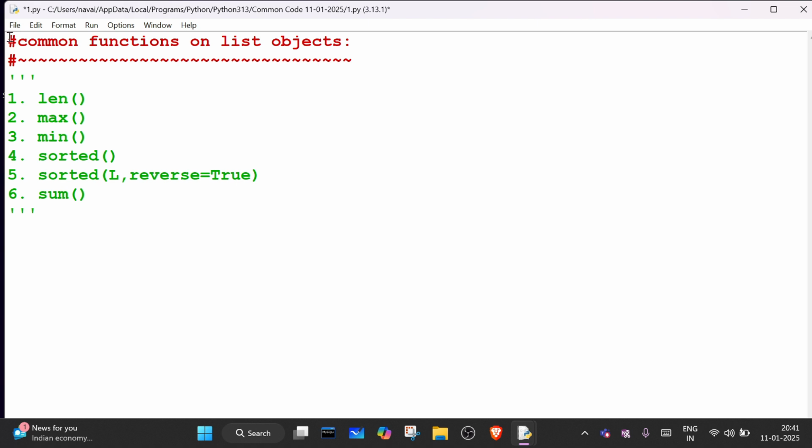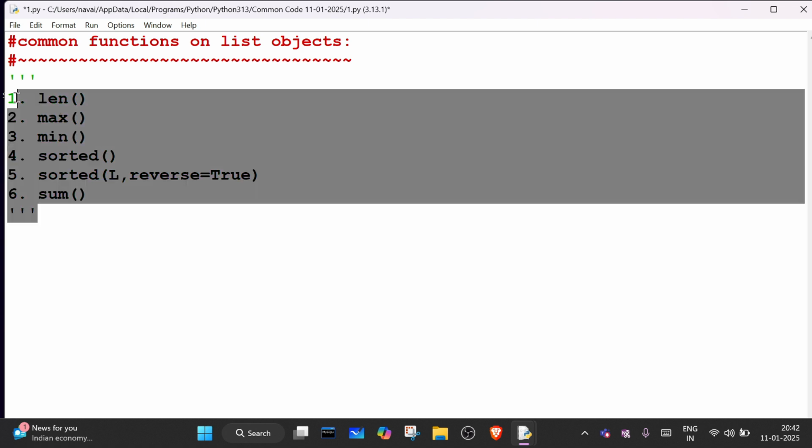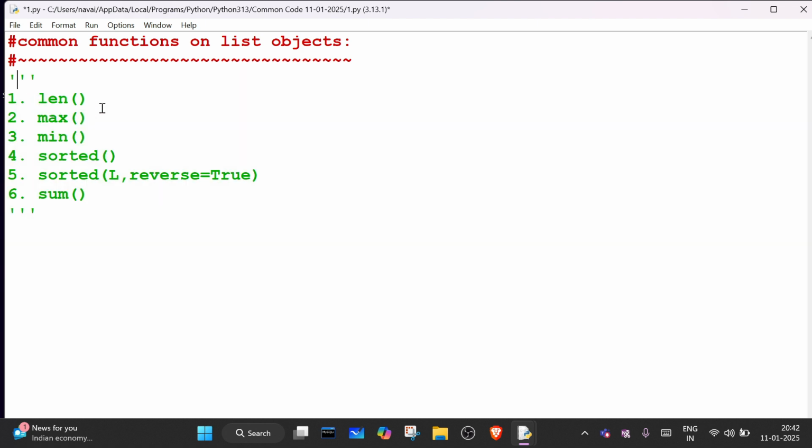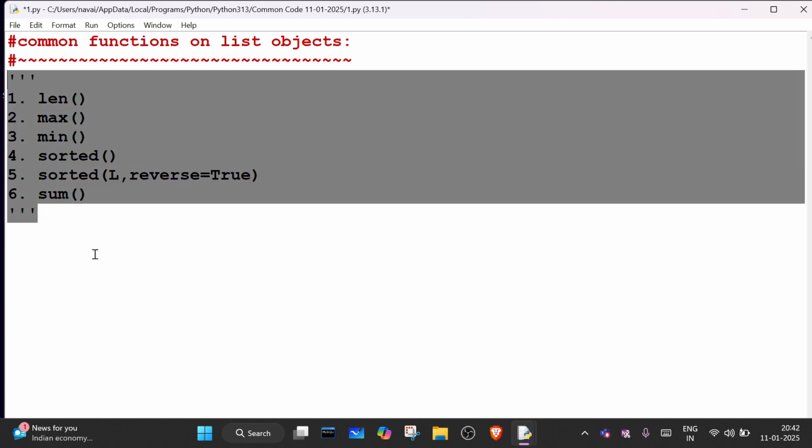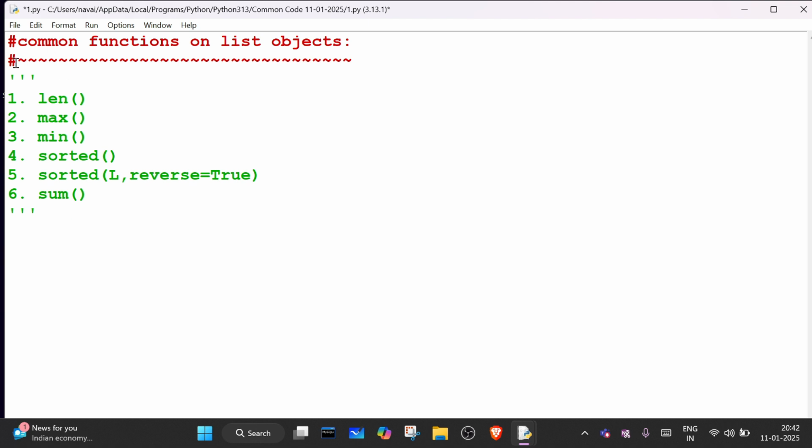Comments. This is known as a comment. Comments are ignored by the compiler. One that starts with a hash is a single-line comment, and the triple-quote form is known as a multiple-line comment. The compiler will read it but will not do anything with it. Because I don't want to write a hash at the start of each line, I kept this theory inside triple single quotes. This is how we can also use triple single quotes.